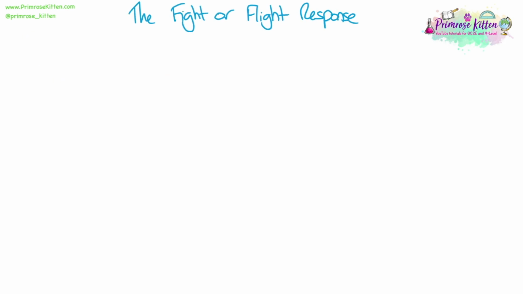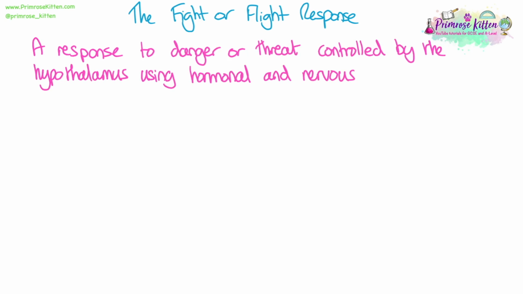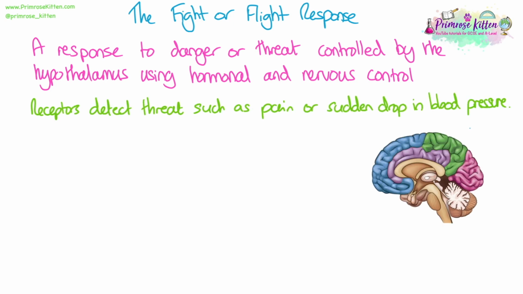So we said that heart rate was affected by both nervous control, which we've just looked at, but can also be affected by hormonal control. And we've mentioned the fight or flight response already when we talked about adrenaline. The fight or flight response is a response to danger or threat, and it's also controlled by the hypothalamus, and it uses both the hormonal and the nervous control systems. So it's going to be sensory receptors in your body that are going to detect a threat, such as pain or a sudden drop in blood pressure. Could be lots of different things that could cause you to perceive that there might be danger.